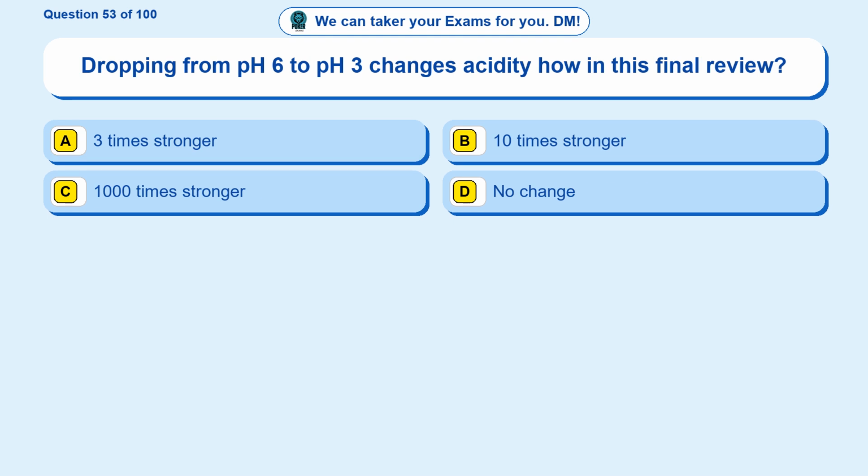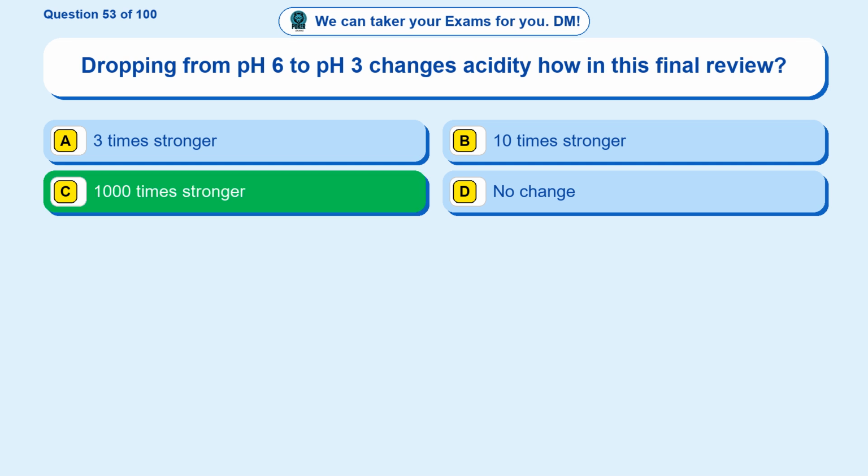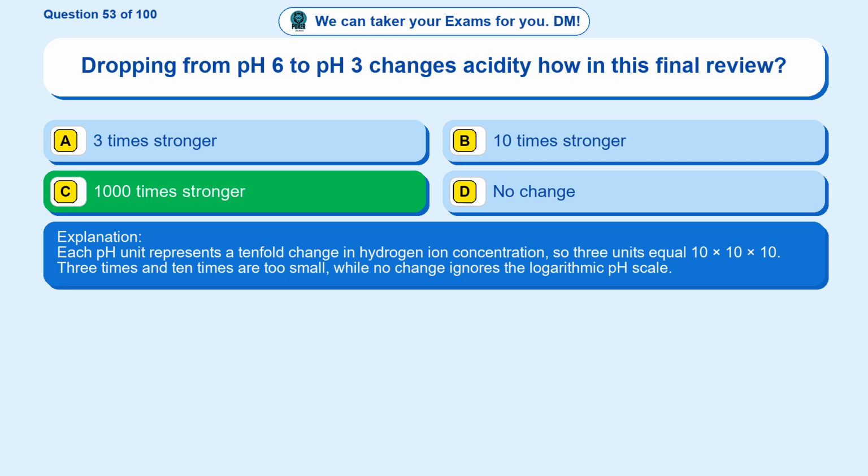Question 53. Dropping from pH 6 to pH 3 changes acidity how in this final review? Option A 3 times stronger. Option B 10 times stronger. Option C 1000 times stronger. Option D. No change. The correct answer is option C. 1000 times stronger. Each pH unit represents a 10-fold change in hydrogen ion concentration, so 3 units equal 10 times 10 times 10. 3 times and 10 times are too small, while no change ignores the logarithmic pH scale.